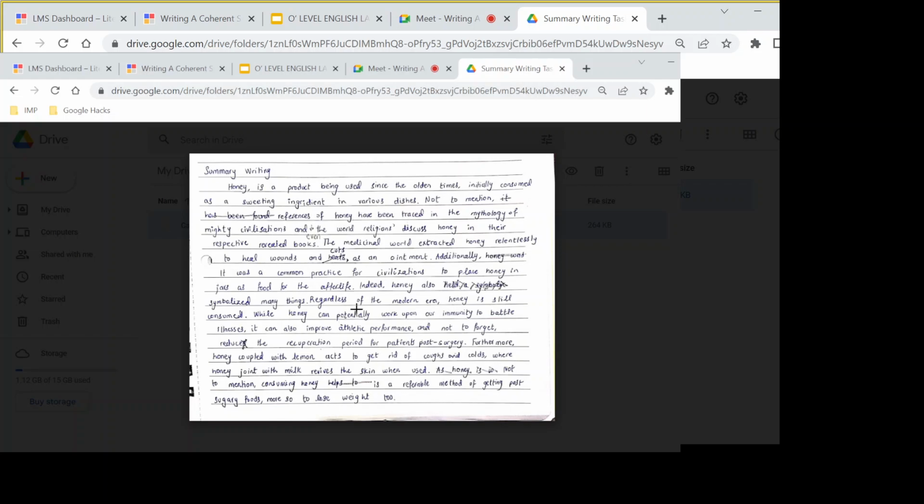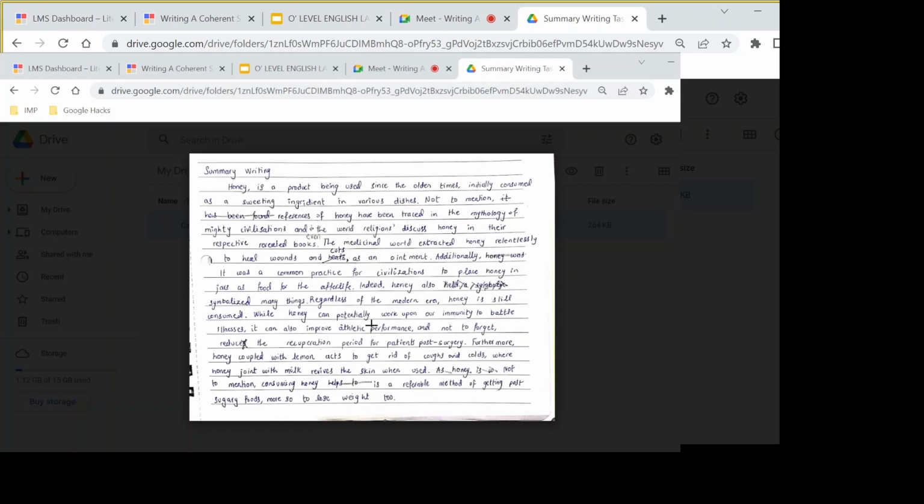Although he's tried to use a complex sentence actually. Maybe he can make an effort, like honey has sustained its popularity or its significance till this date, or this present time. Very good. Yeah, I really like it. Absolutely. That's perfectly fine. Very nice.